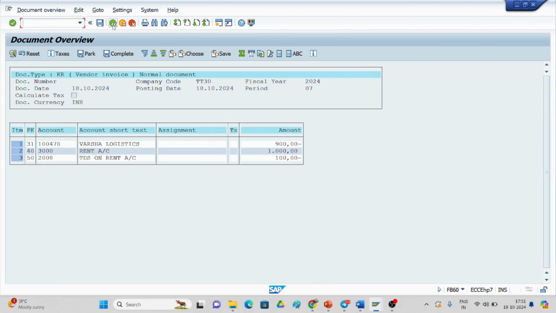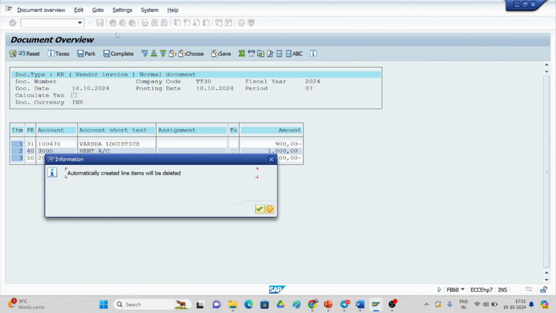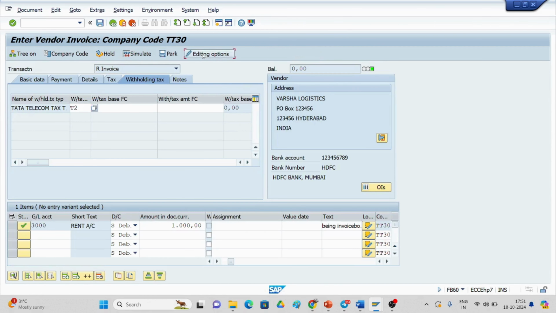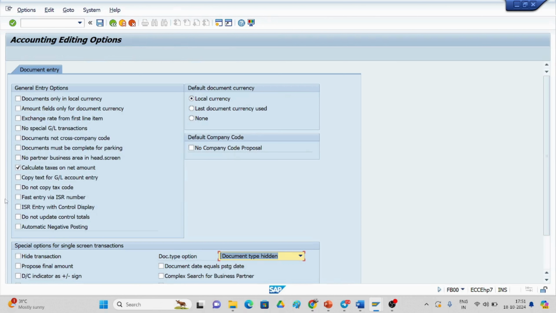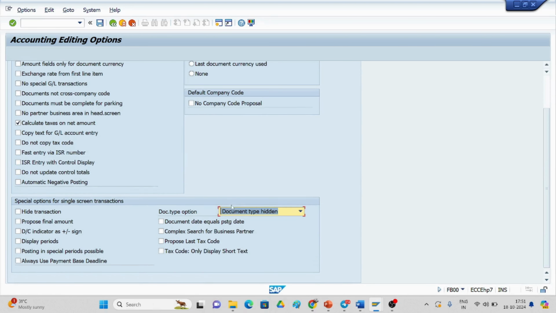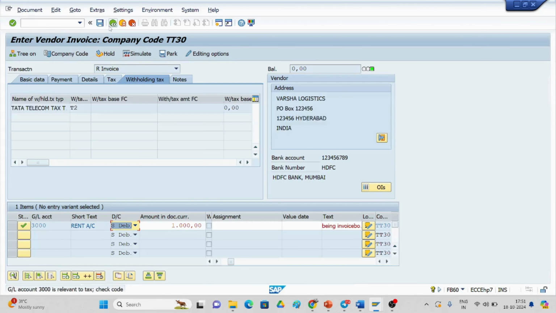So what we have to do is just come back, and the editing option is there. You go to the edit option and make sure that calculate tax on net amount is set. Okay, it's okay. So we are calculating on net amount. So it's right. This is the entry.